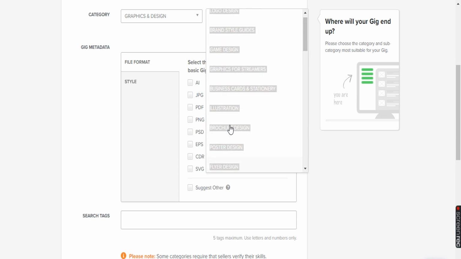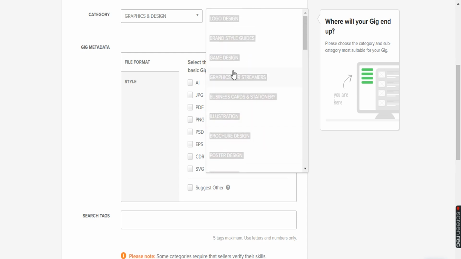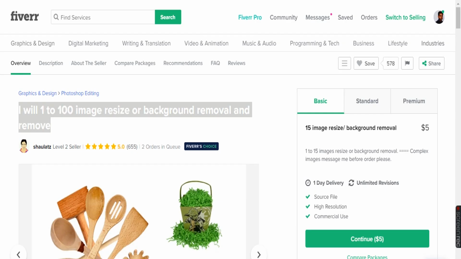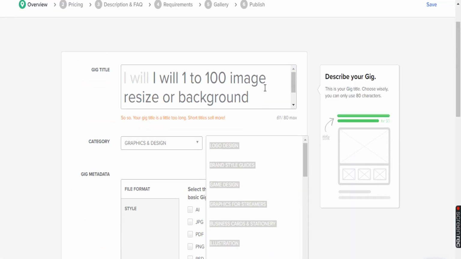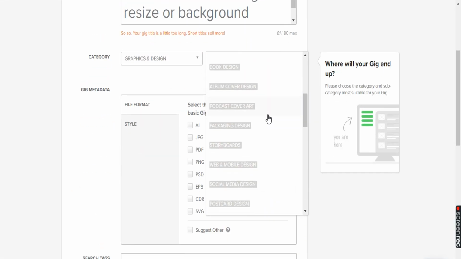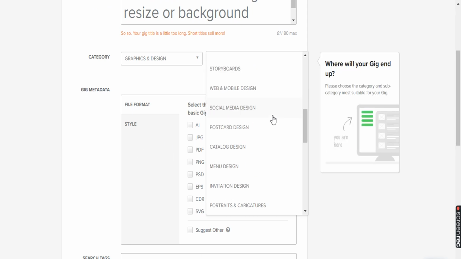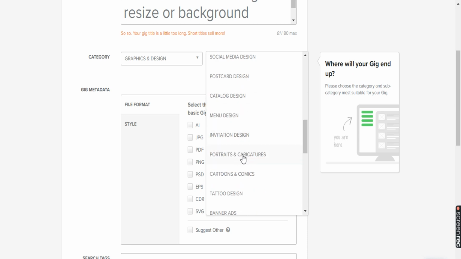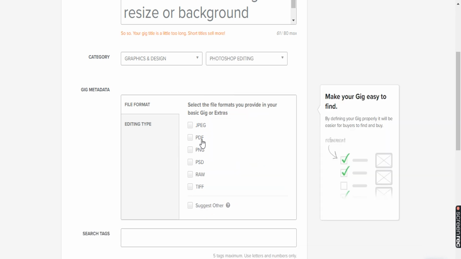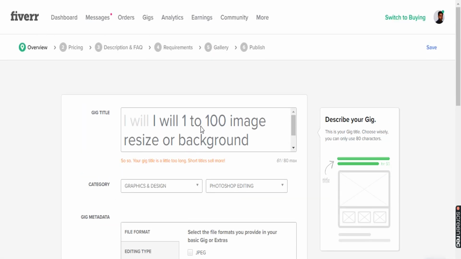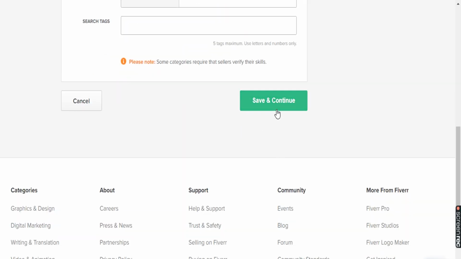We need to click on graphics and streams, game design, brand style, logo design. Click on graphics and streams. See, just give a look over here at what they have selected. Photoshop editing. You need to select Photoshop editing. See, you have to select this, enter the information, and you need to click on create, save and continue, and